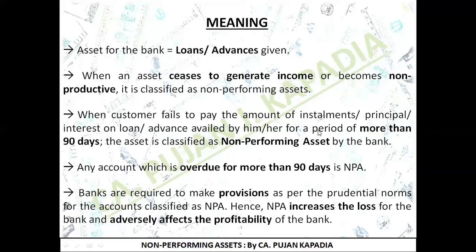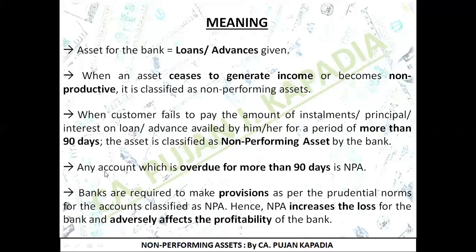Here, going more technical, it is written: any amount, whether in the form of installment or principal or interest, which was due from the customer, but he is not paying the same for a period of more than 90 days. So the important phrase over here is more than 90 days, then that asset is going to be classified as a non-performing asset. I hope I'm clear with this.